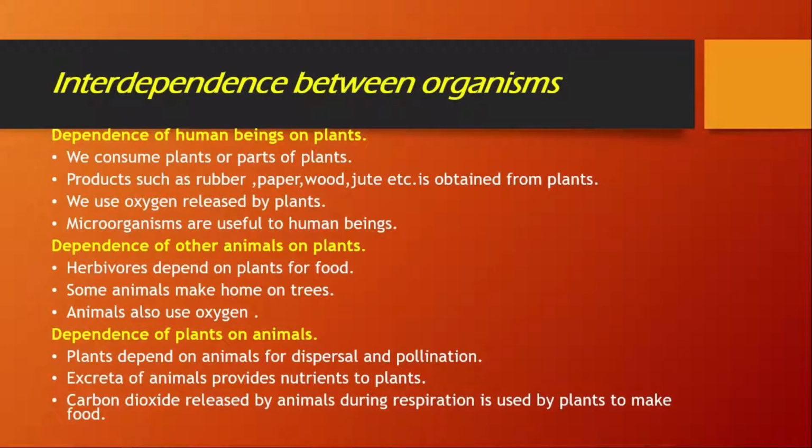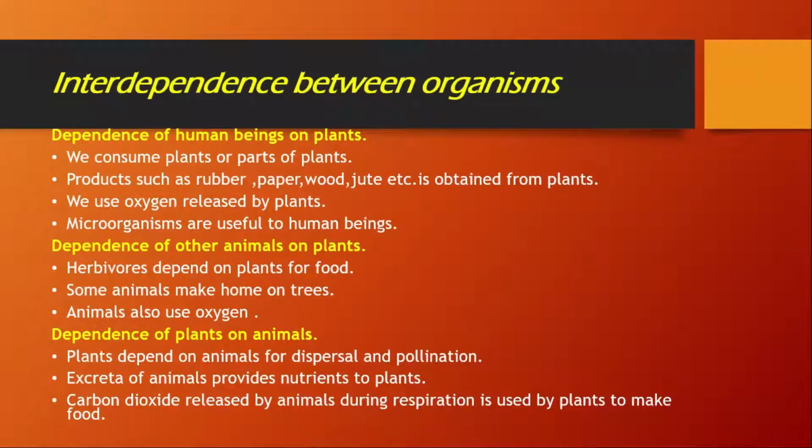Next is the dependence of other animals on plants. You know that herbivores are plant-eating animals and they depend on the plants for their food. Also, many animals live on the trees, like squirrels and birds. They make their home in the holes of the trees. And the birds use different materials to build their nests. Also, ants, beetles, and monkeys all live on the trees. So it is very important for them. Again, animals also use the oxygen which is given out by the plants for respiration.